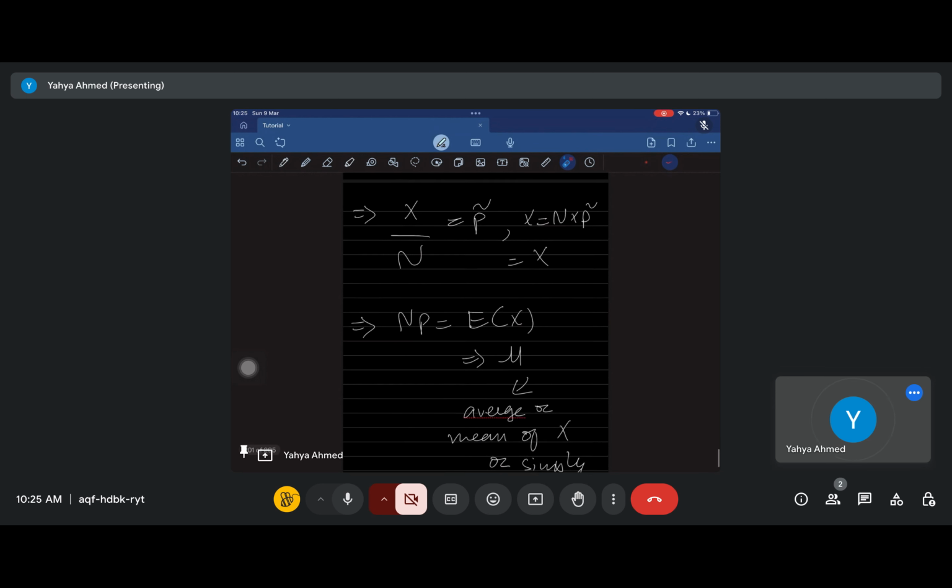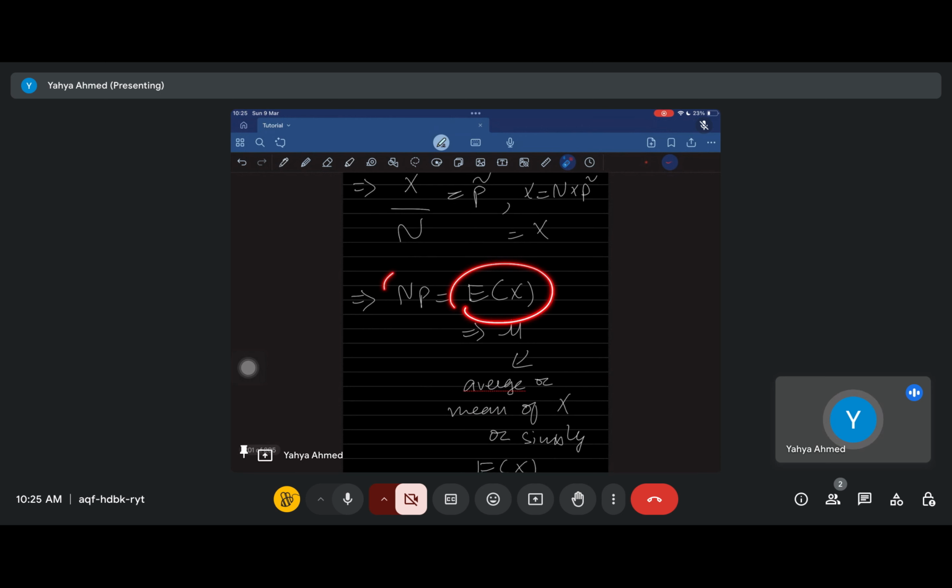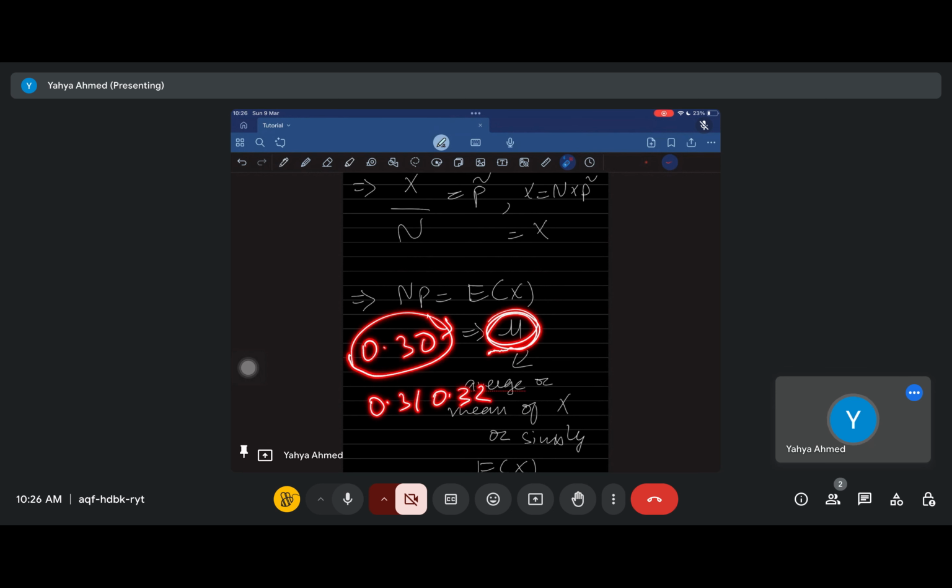Also, np, the number of flips multiplied by p, is the expected value of x. On average, how many heads should we have gotten? If it was a perfect trial, we'd get exactly n multiplied by p. The expected value of x is np, as we saw in the previous question, and we're going to call that mu, the average number of heads you would get in the trials. If we did 100 flips and the actual value of p was 0.3, and you did this experiment a huge number of times, sometimes 0.31 came, 0.32, 0.33, sometimes less too, but on average it would come out to be 0.3.